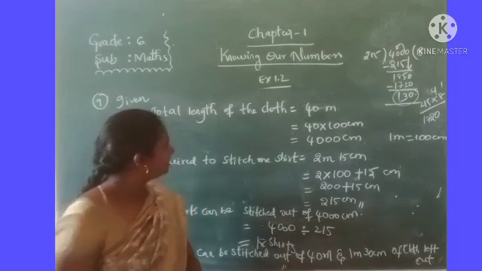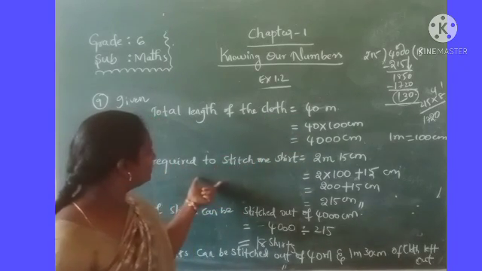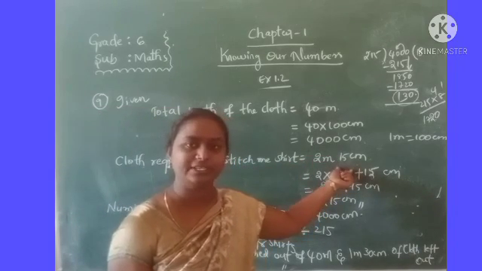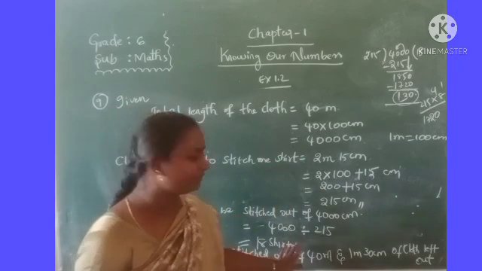Okay, na children? So out of the 40 meters of cloth, if you want to stitch one shirt, that is 2 meters 15 centimeters. Okay, na? So like how many can we stitch? Means we do the division.